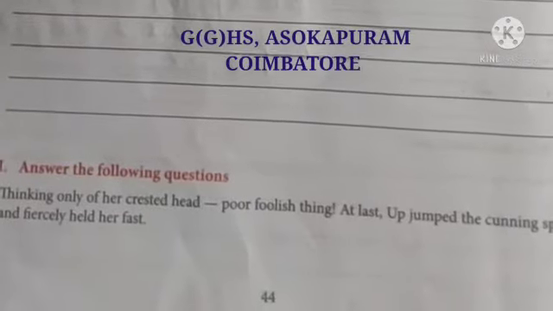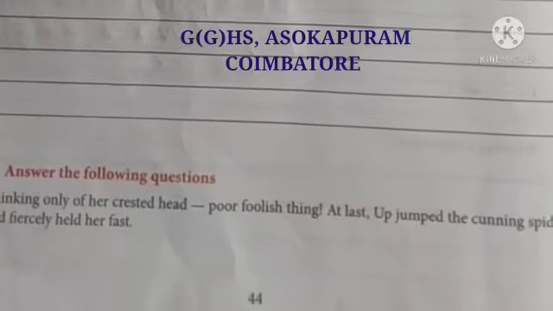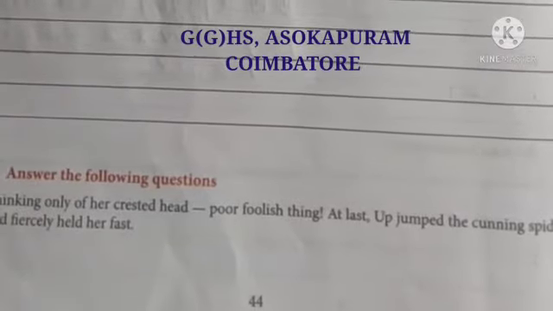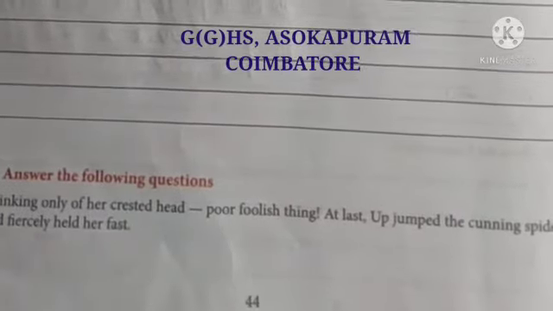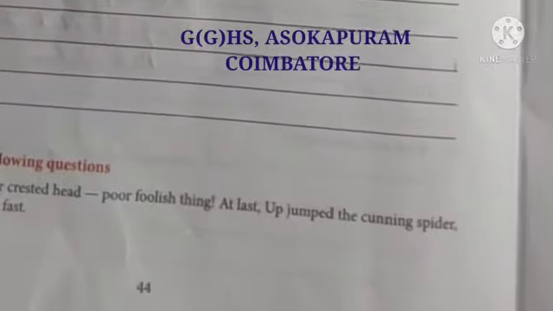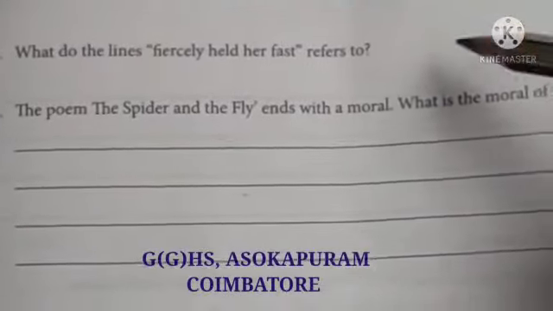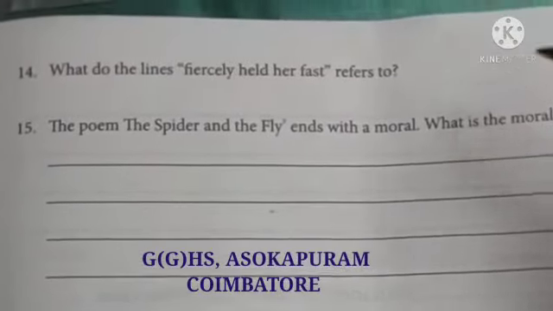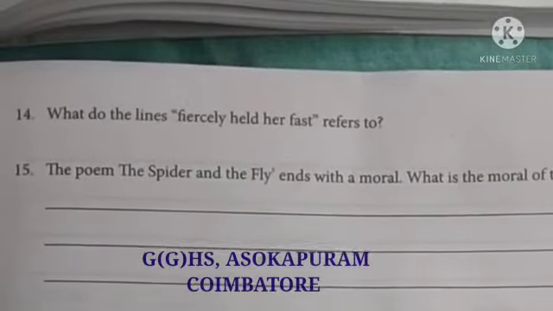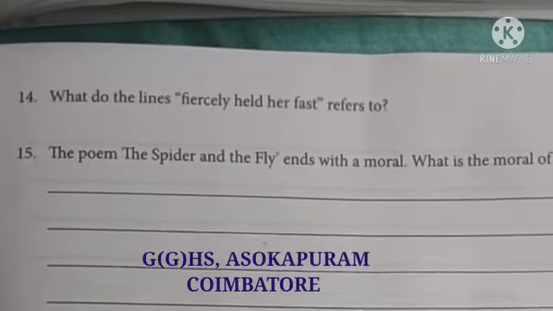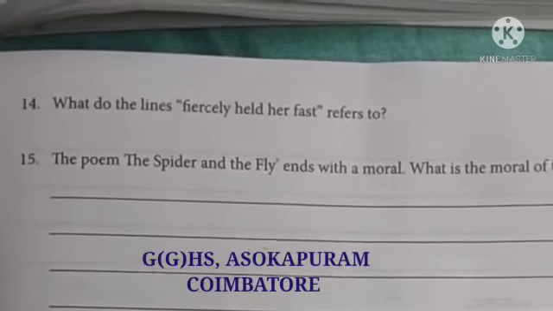The cunning spider fiercely held her fast, angrily with so much emotion. It falls on the fly, catches her and starts to eat her. So the question asked here is, what do the lines fiercely held her fast refer to? It refers to the success of the spider and how successfully it falls on its prey and starts to eat her.